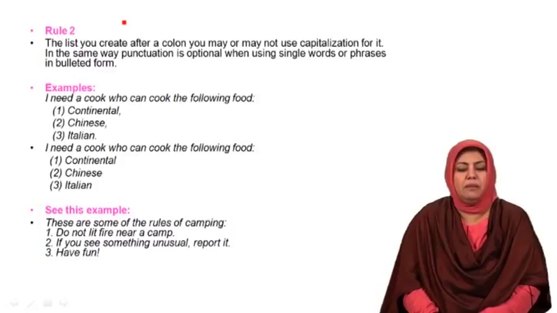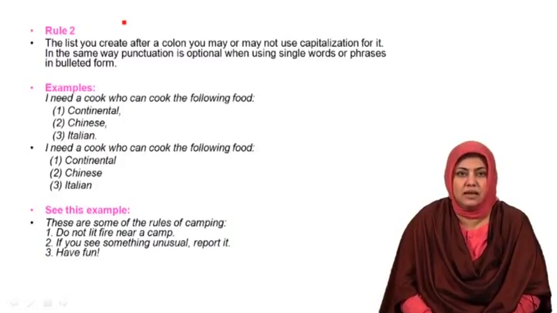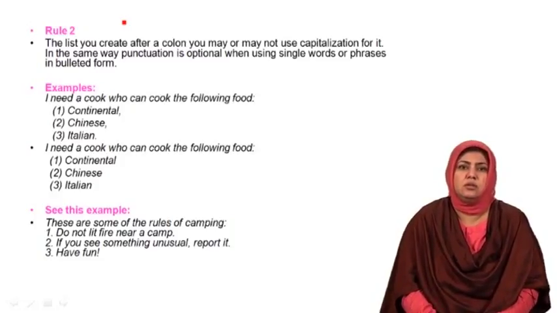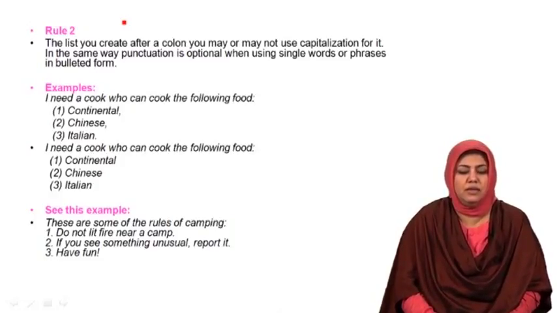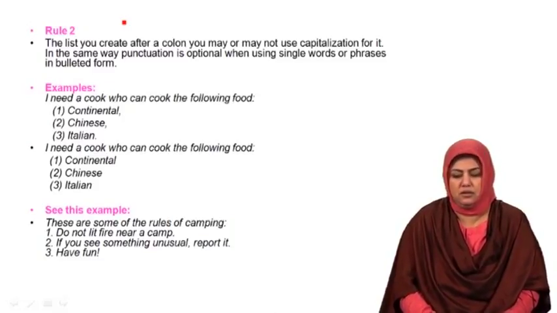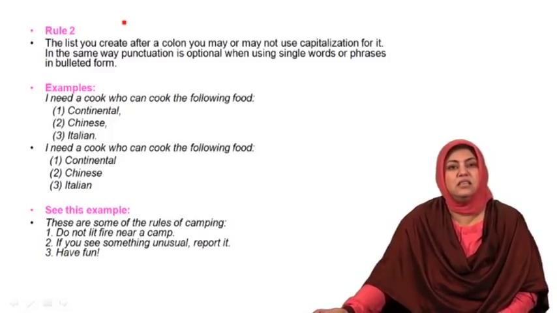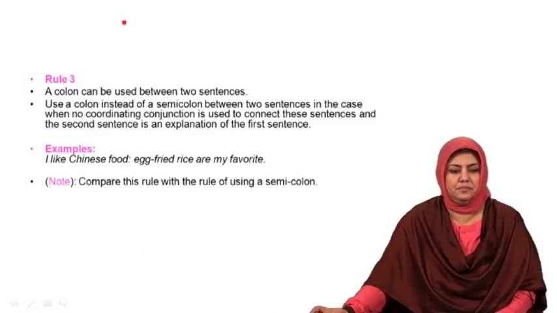When the third rule of camping is given, that is have fun, an exclamation mark is added that shows emotions, feelings attached to the fun. So these are the details of rule 2 of using a colon.